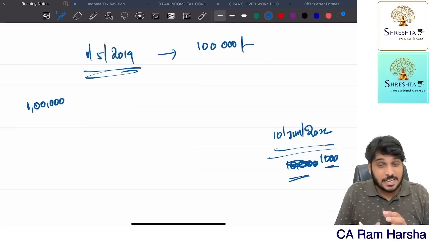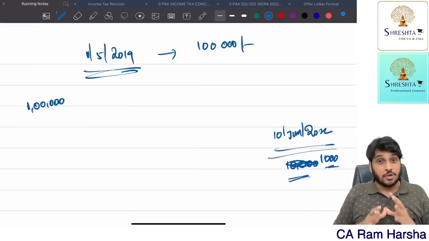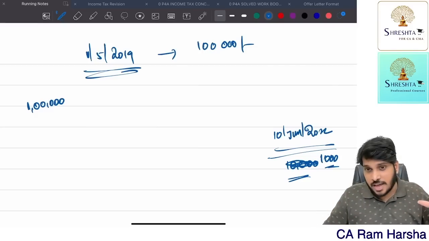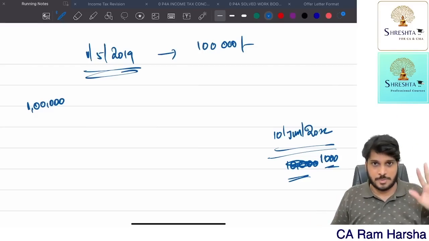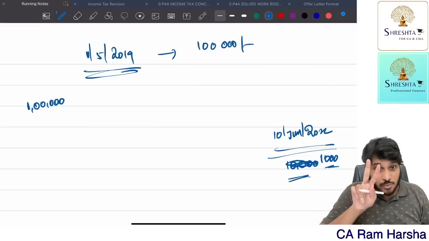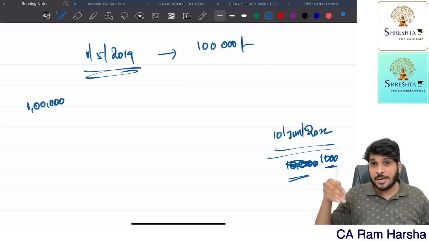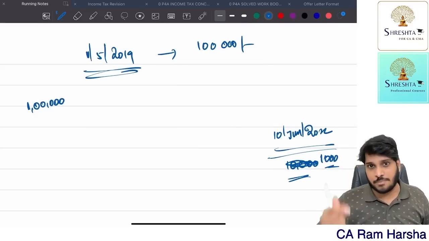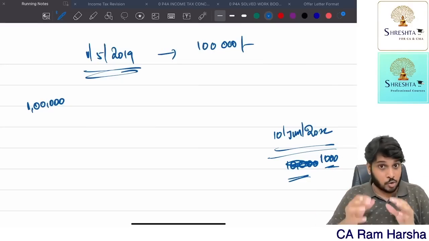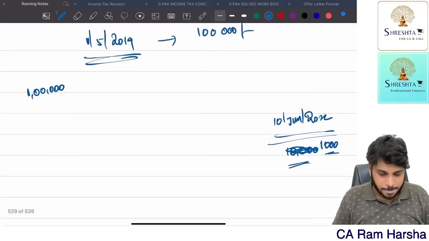Now, since the item is a computer, an electronic item, notional depreciation as per the perquisite valuation rule is 50% on WDV basis. Suppose if it is a car, 20% on WDV basis. If it is any other asset which is sold by the company to the employee, 10% on SLM basis. These are the notional depreciation valuation rules. 1 lakh.